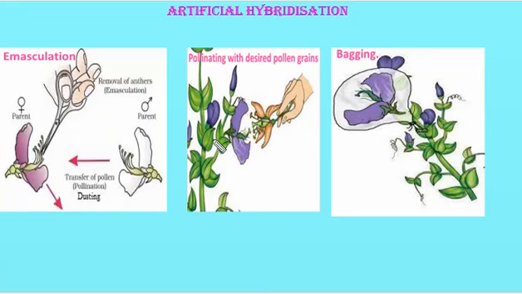After dusting, this flower needs to be covered again with a bag of butter paper, so that we can prevent the contamination of unwanted pollen grains. This step is known as what? Rebagging.